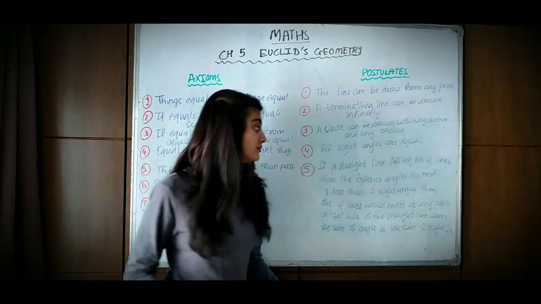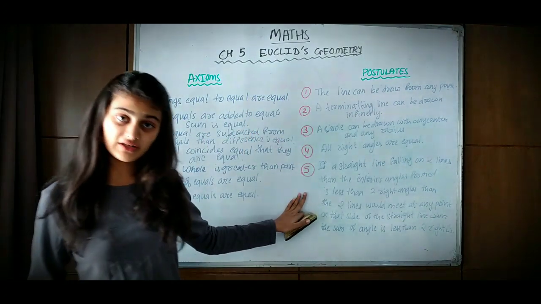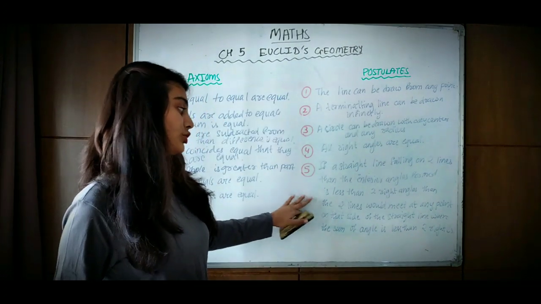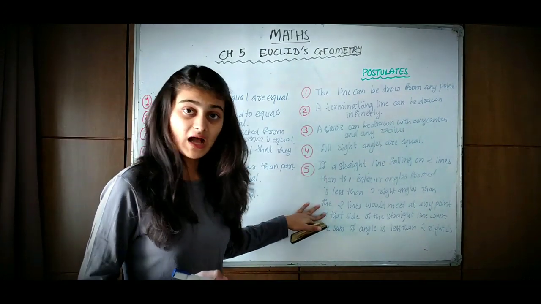Then the fifth and last postulate is the most important postulate, and this can be asked.